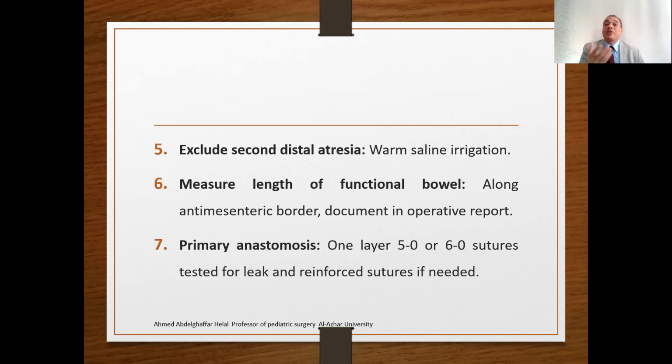Poor anastomosis may lead to increased morbidity in this infant or newborn. Also very important is to measure the length of the functional bowel. You must measure the length along the antimesenteric border and document the length. For example, we have 100 centimeters of bowel available in this baby. Document it in the operative report. The idea is to perform a primary anastomosis with one layer of 5-0 or 6-0 sutures, and test this anastomosis for leak. Reinforcing sutures may be taken if needed, or according to surgeon preference.